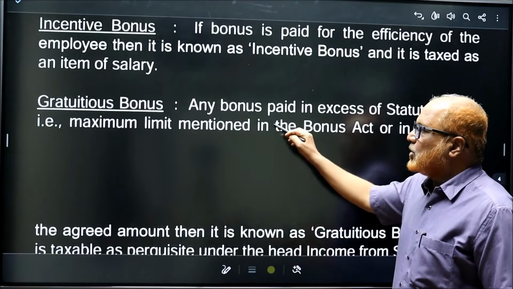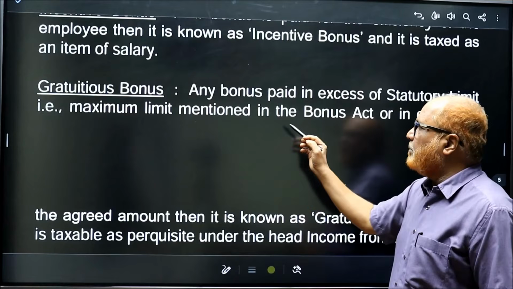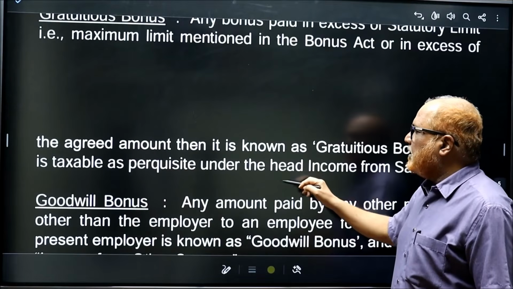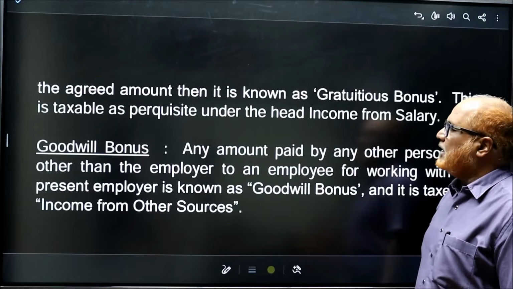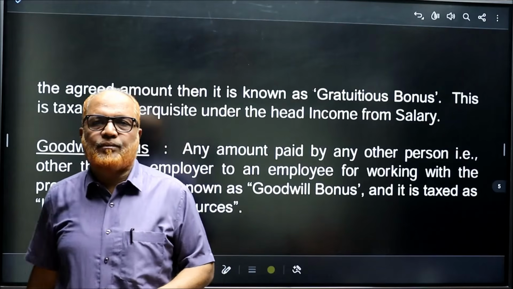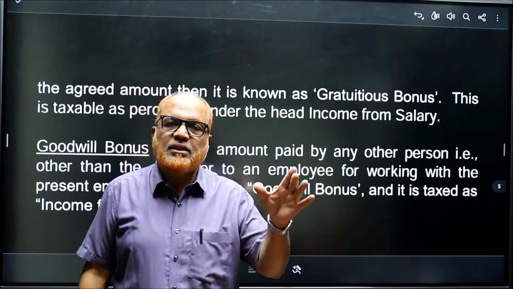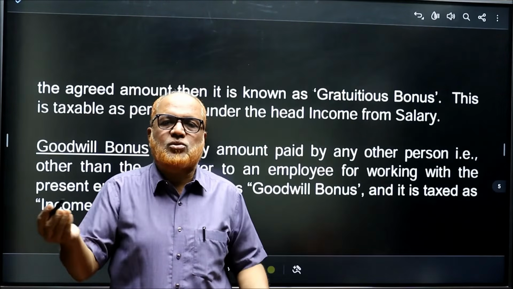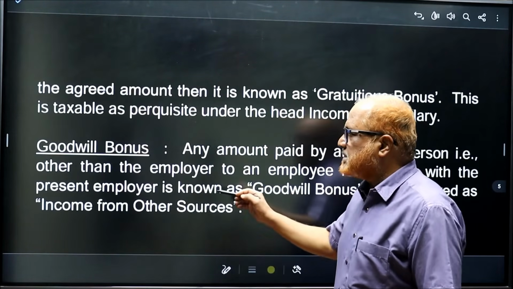Now, gratuitous bonus. Any bonus paid in excess of the statutory limit, that is the maximum limit mentioned in the Bonus Act, or in excess of the agreed amount, is known as gratuitous bonus, and this is a taxable perquisite under the head income from salary. So any bonus paid in excess of the contract amount or in excess of the limit given by the Payment of Bonus Act, that extra bonus is called gratuitous bonus, and it is taxable under the head perquisite, not under the head salary.